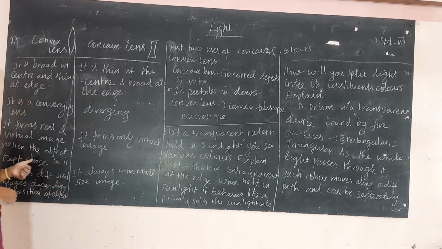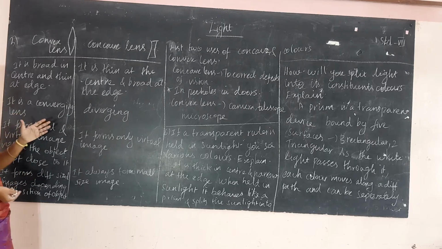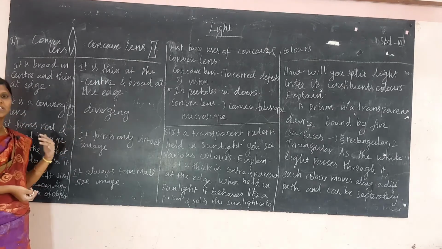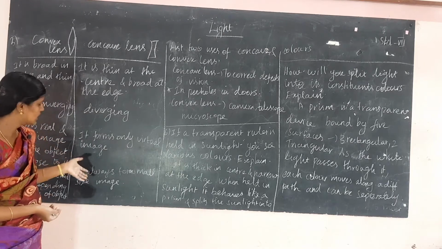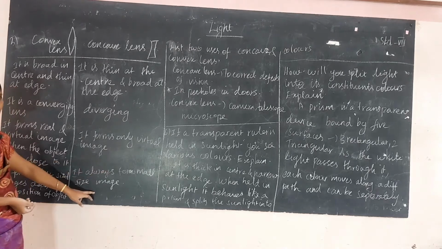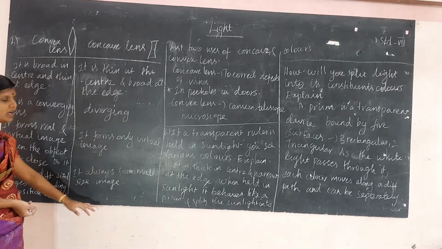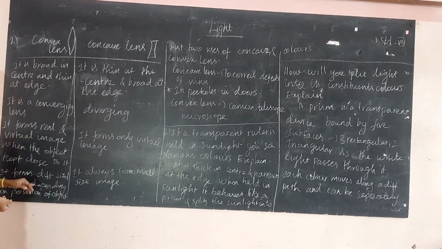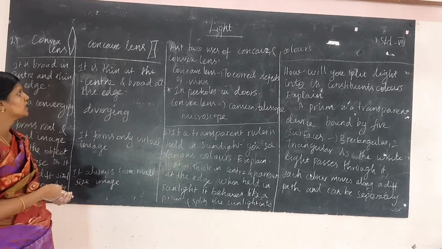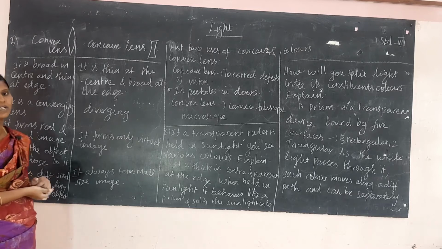First difference: a convex lens is broad in the center and thin at the edge. A concave lens is thin at the center and broad at the edge. One is a converging lens, the other is a diverging lens. It forms a real and virtual image when the object is close to it, and here it forms only virtual images. In image formation, the concave lens is always small. The convex lens forms different sized images depending upon the position of the object. These are the differences between convex and concave lens.